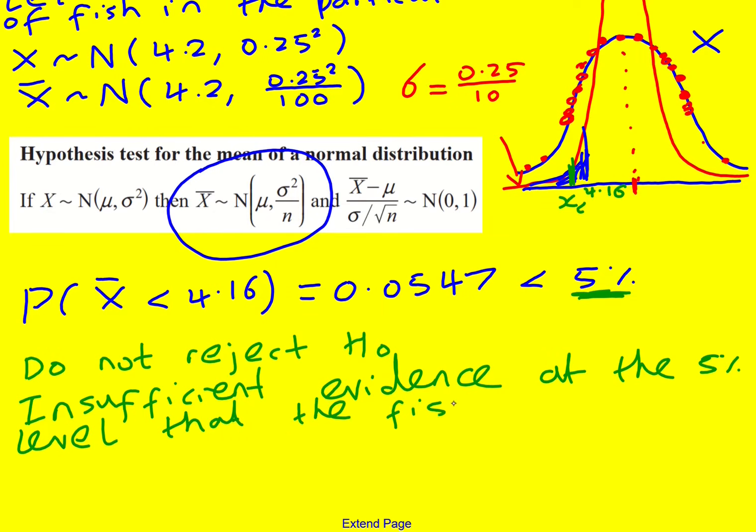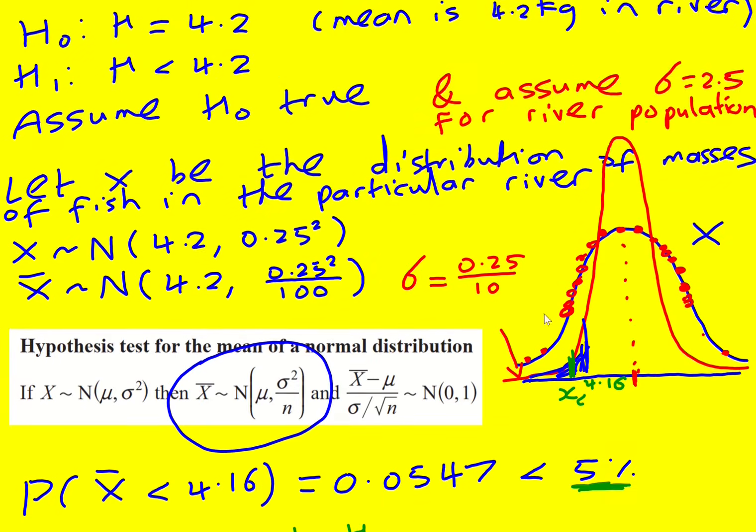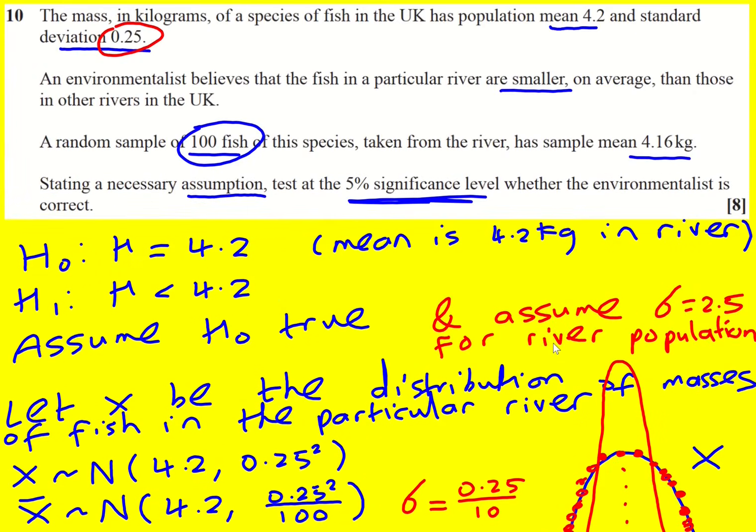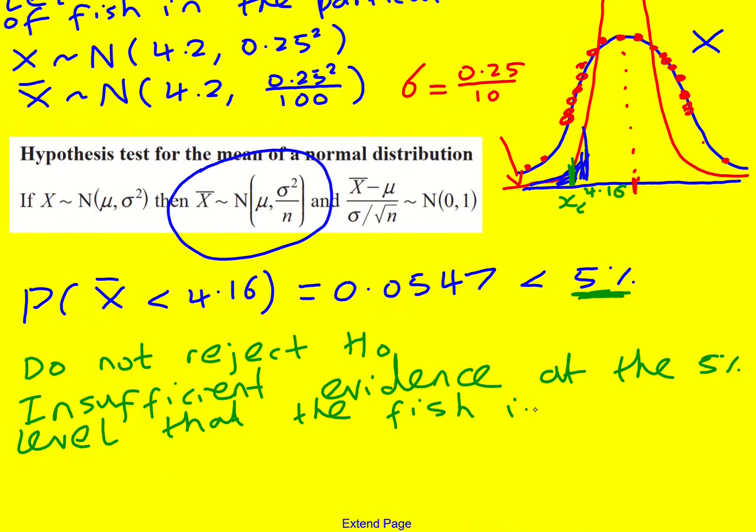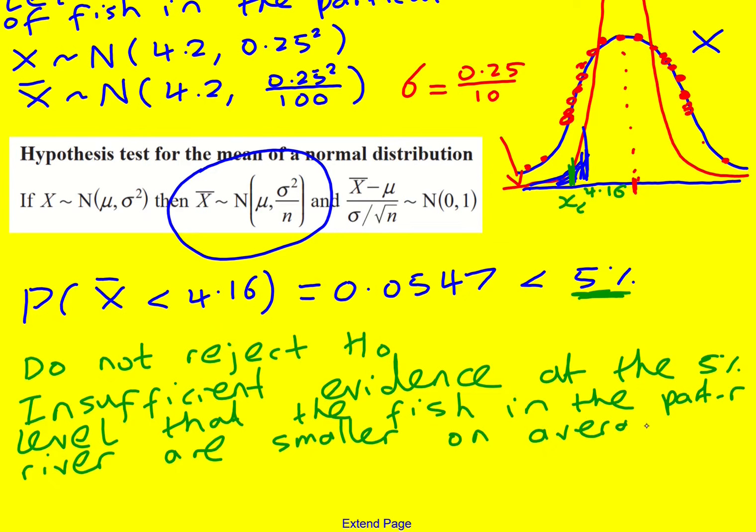I'm actually reading off some paper now, but look back at the original question for this bit. They believe that the fish are smaller on average than those in other rivers. So we're basically going to use this to help us: that the fish in the particular river are smaller on average than in other rivers.